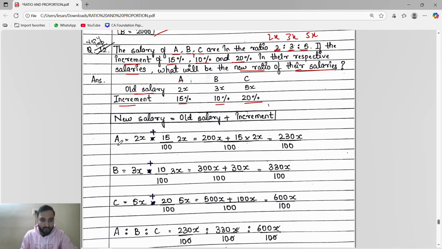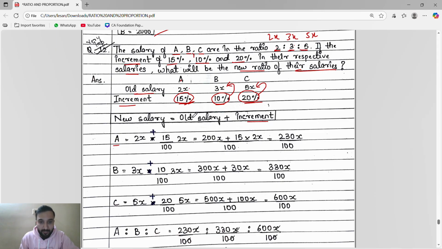So see, new salary of A means old salary, 2x, plus increment. Increment means what? Increment means 15% of the old salary. Increment means whatever the percentage of the old salary. If I say increment of 10%, it is an increment of 10% of the old salary. Increment of 20% means 20% of the old salary.